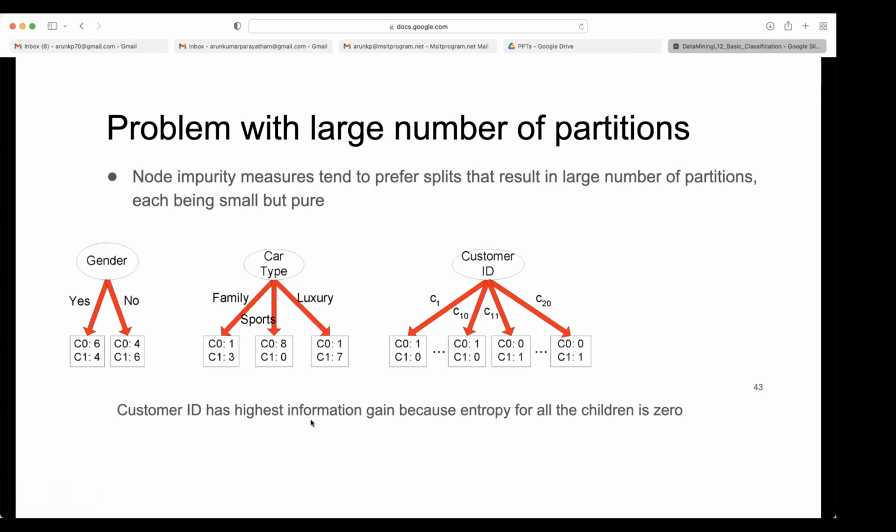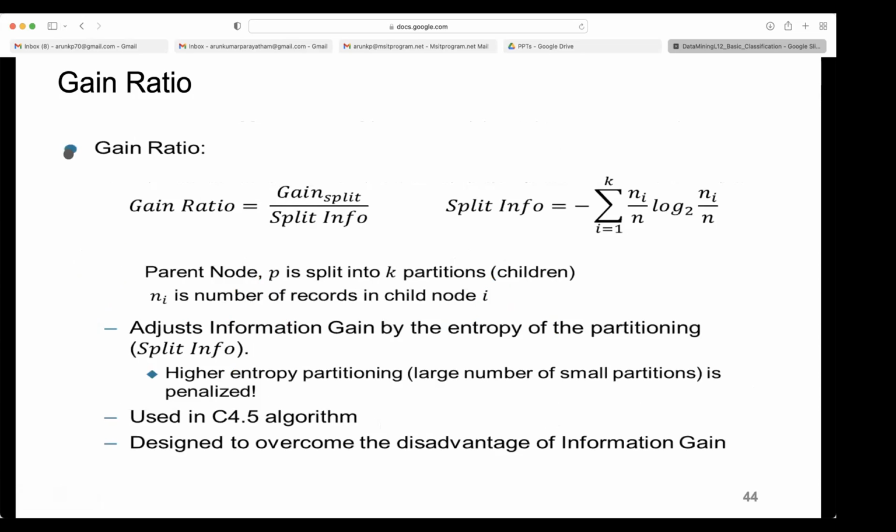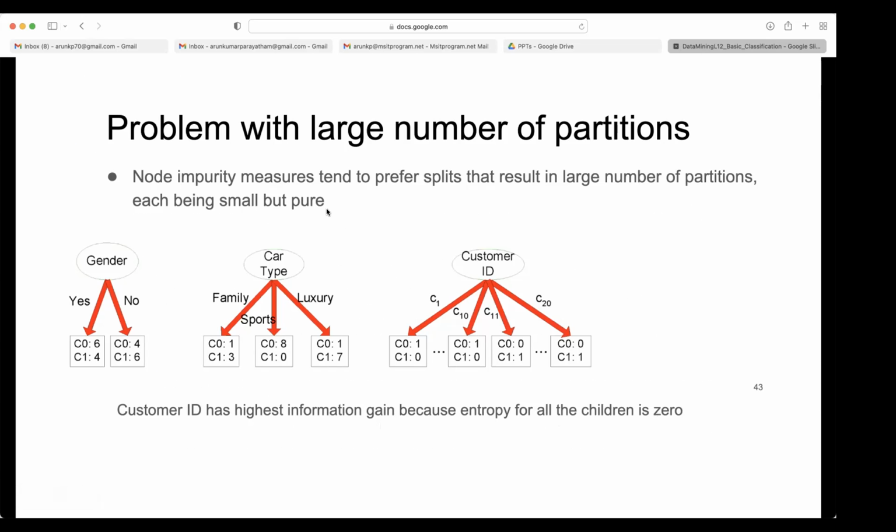The customer ID has the highest information gain because entropy for all the children is 0. So that's why this is the problem. When we use the impurity measures, they tend to prefer splits that result in a large number of partitions, each being small but pure. So what will happen at the end of the decision tree, we will use those leaf nodes.